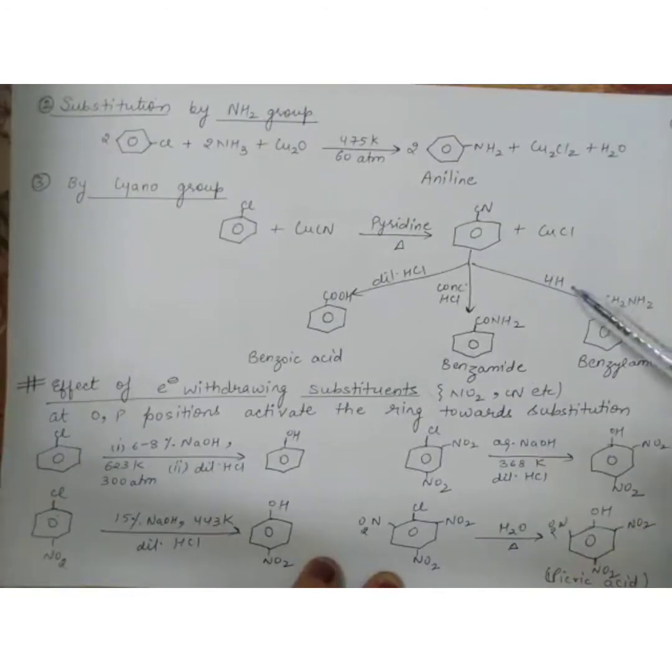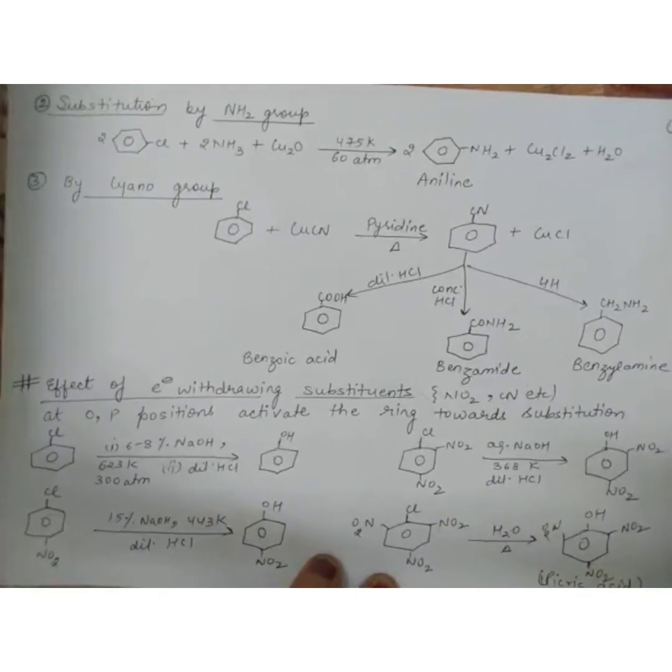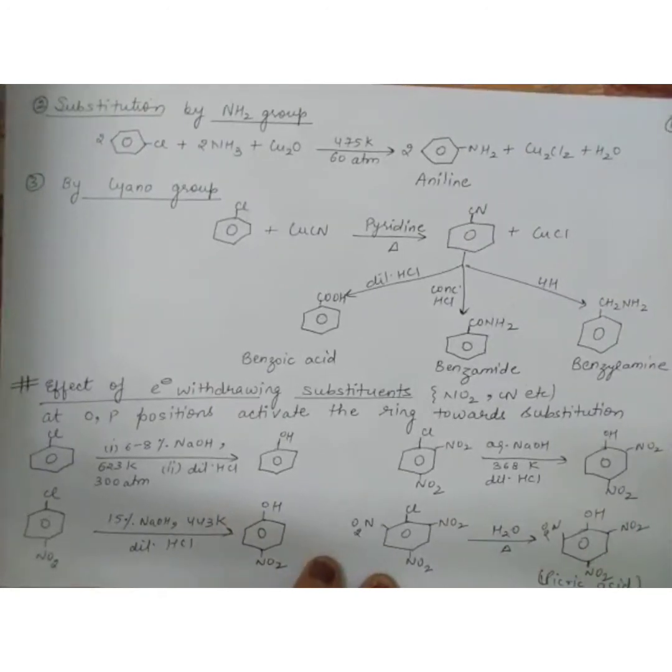and if reduction is done, now reduction is done with 4H. I require 4 hydrogen atoms, any reducing agent you can take, and what will happen? The CN is replaced by CH2NH2, and this compound is known as benzyl amine. So these are the three types of nucleophilic substitution reactions which are given by haloarenes.